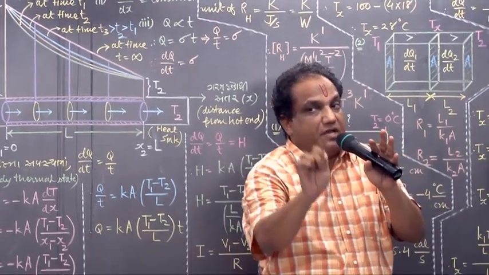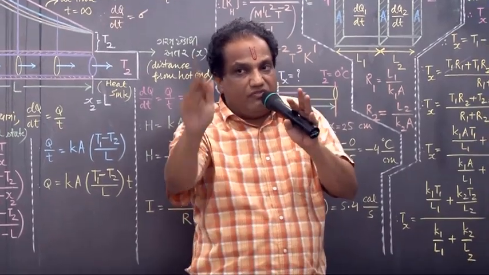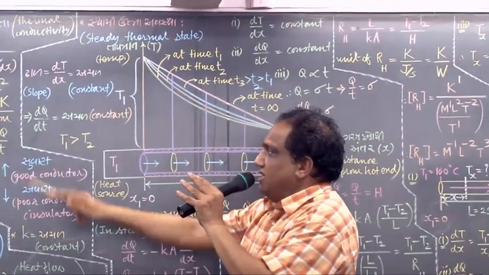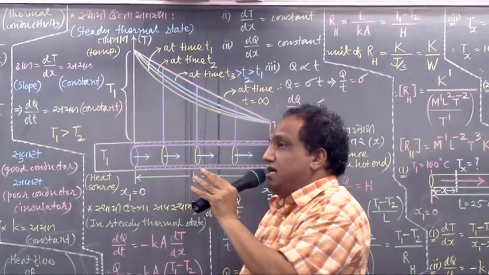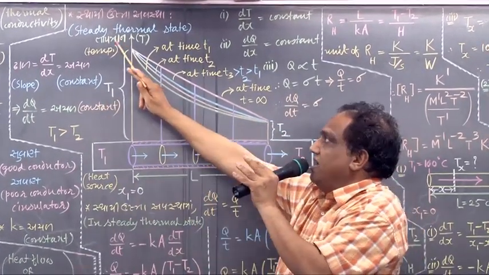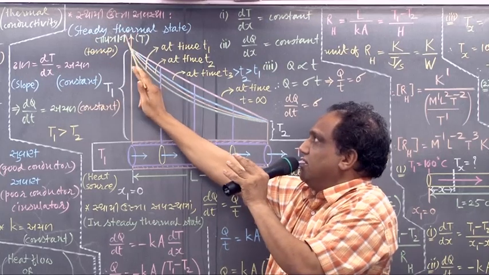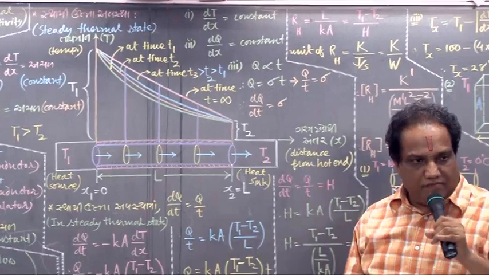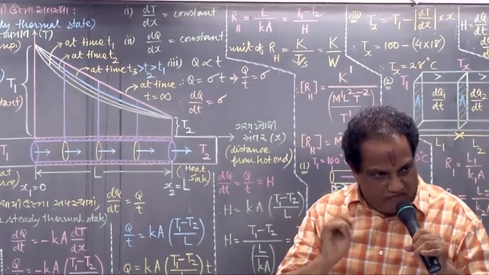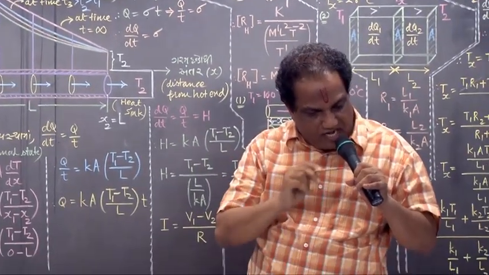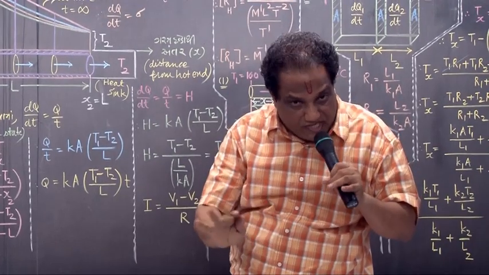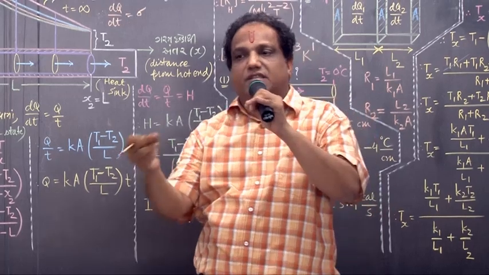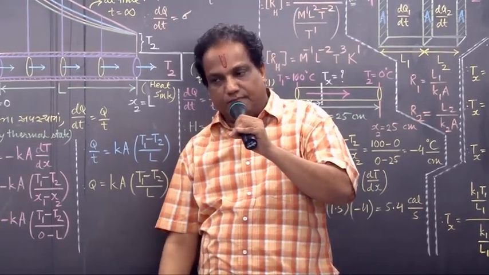Such a typical state of this rod in which it has achieved temperature gradient constant and the heat flow also has become constant, such a state is known as steady thermal state. A state of a body in which temperature gradient and heat flow have become constant with time is called steady thermal state.